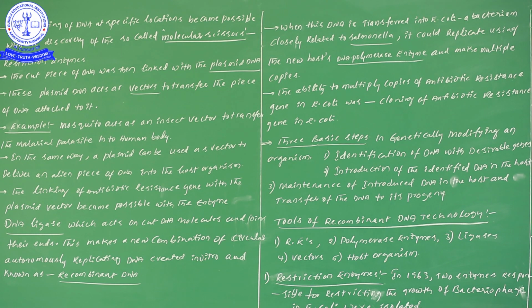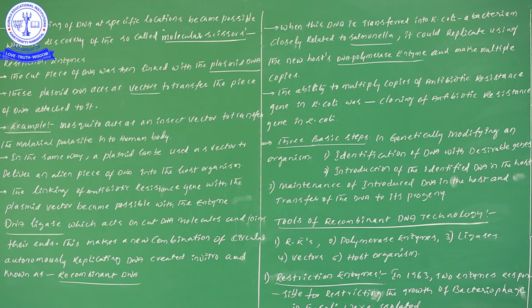So this particular plasmid DNA only we will be calling as a vector. If you select any kind of plasmid DNA for the transfer of a foreign gene, that plasmid can be taken as a vector. Through the vector, our foreign gene can be transported, or we can transfer it into the new host.